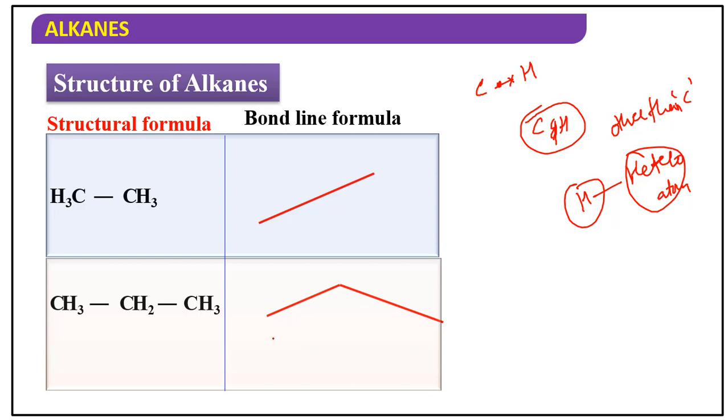In this line, this terminal indicates carbon, this corner also indicates carbon, and here also carbon, so three carbons. What about hydrogens? Whatever carbon valency is required to fulfill, that many hydrogens will be there. Carbon valency is generally 4, so if 2 bonds are there, 2 hydrogens are there. No need to tell, it will automatically be there.